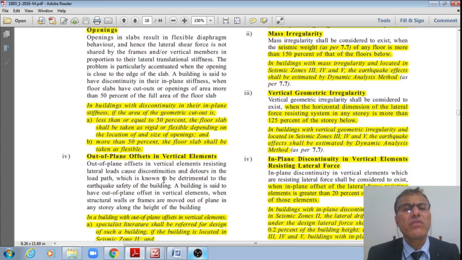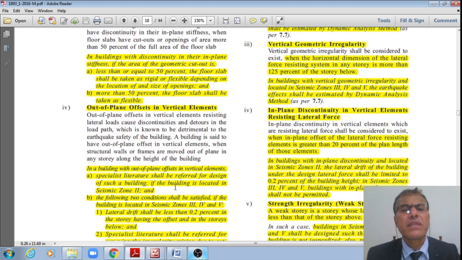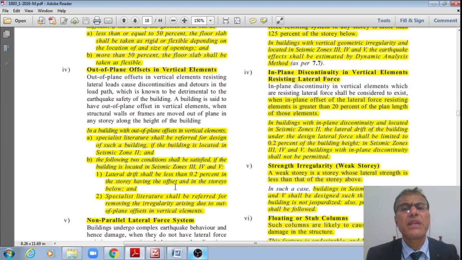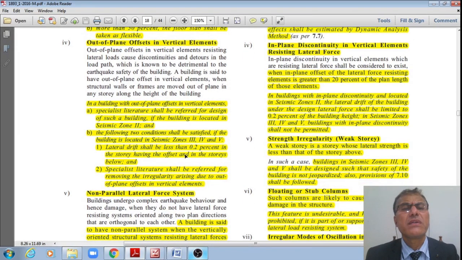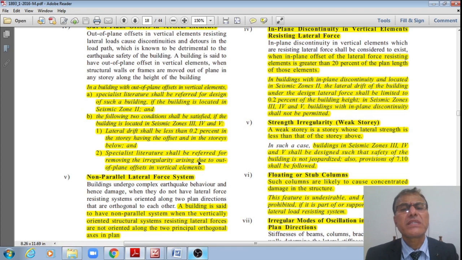Next one, out-of-plane offset in vertical elements. In buildings with out-of-plane offsets in vertical elements, specialist literature shall be referred to for design of such buildings if the building is located in seismic zone 2. Whereas if the building is located in zones 3, 4, 5, then lateral drift shall be less than 0.2% in the story having the offset and in the stories below. The second is that specialist literature shall be referred to for removing the irregularity arising due to these out-of-plane offsets in the vertical elements.